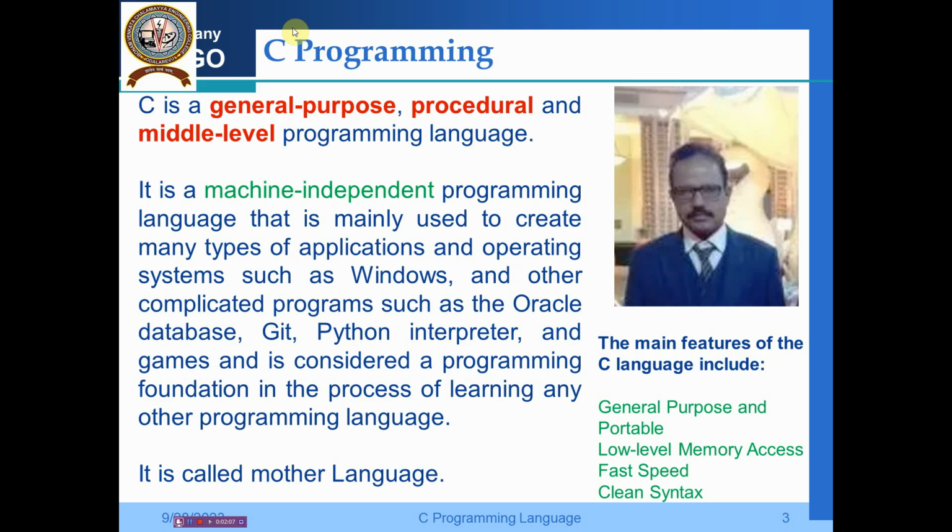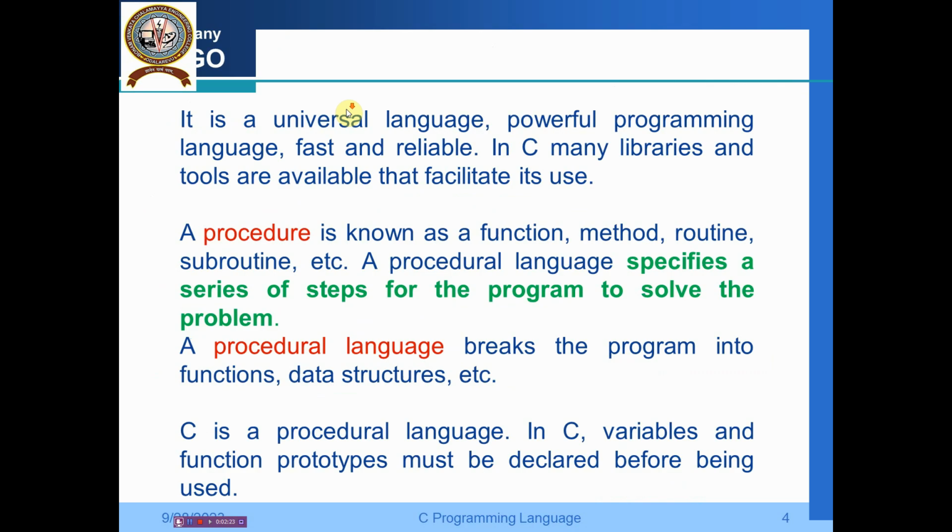Now see the main features of our C language. It is general purpose, it is portable, it is clear. Then it has low level memory access, fast speed and clean syntax. These are the main features. It is also called a universal language. It is also a powerful programming language. It is fast and reliable. In C, many libraries and tools are available that facilitate its use.